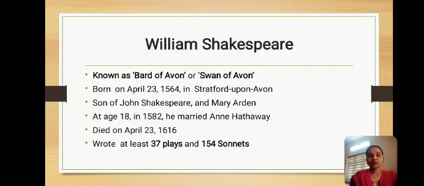And what about Anne Hathaway? You might have heard that his wife Anne Hathaway was 8 years older than Shakespeare. Shakespeare died on April 23, 1660. He had written at least 37 plays and 154 sonnets, and our Sonnet 121 is one among these 154 sonnets.